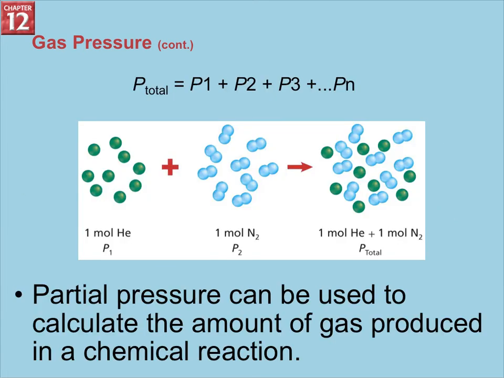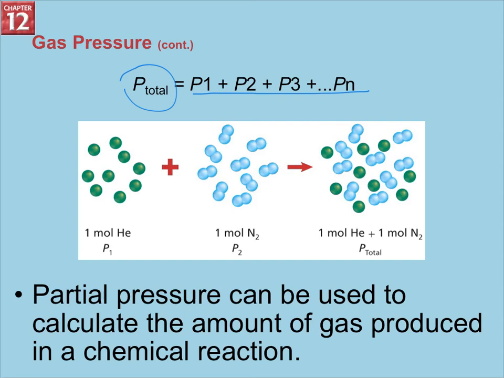So here is Dalton's law of total pressure. And again, it's very simple. The total pressure is equal to adding up all the different pressures that you have. So here in this example, we have 1 mole of helium plus 1 mole of nitrogen gas. So we add those together, and our total pressure is 1 mole of helium plus 1 mole of nitrogen. Partial pressures can be used to calculate the amount of gas produced in a chemical reaction, and we'll get into that more later.